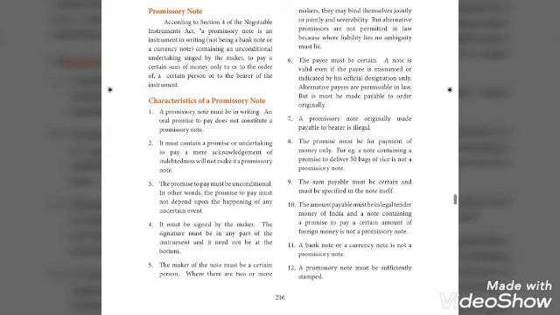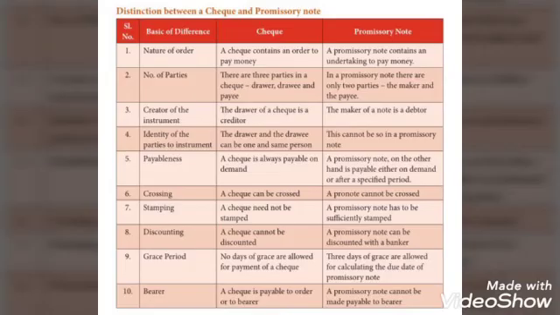And the last point is a promissory note must be sufficiently stamped. These are all about the characteristics of promissory note. The next topic is to differentiate between check and promissory note. There are so many differences given under check and promissory note.